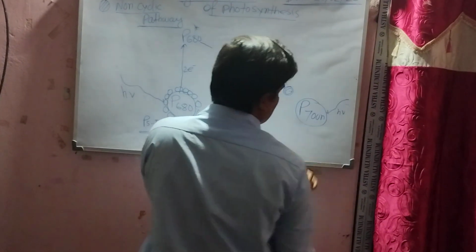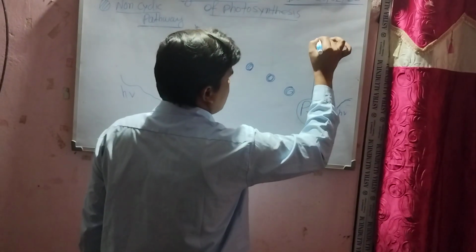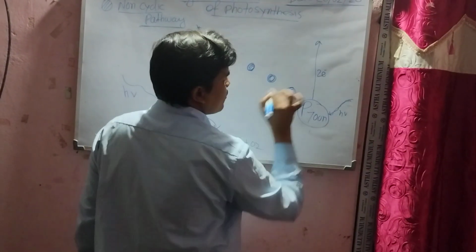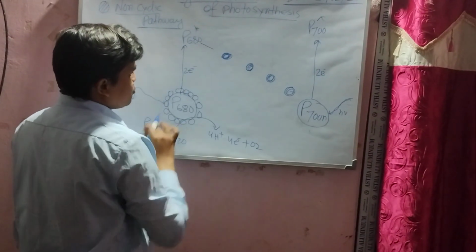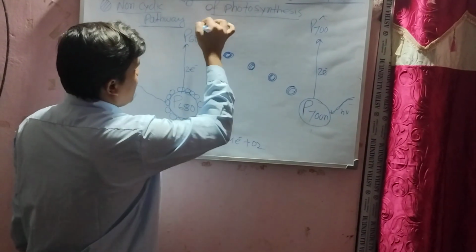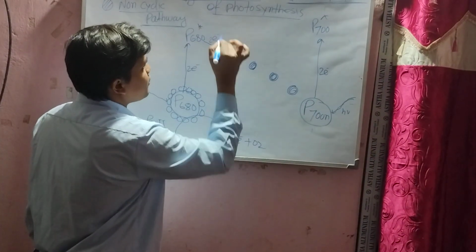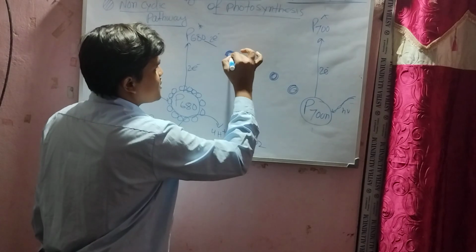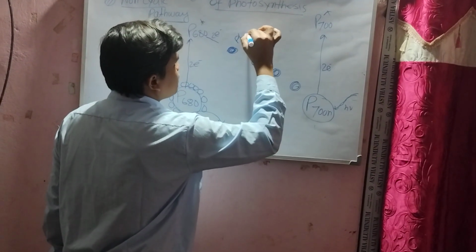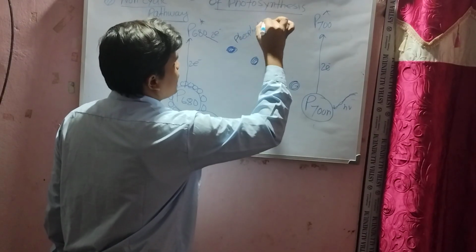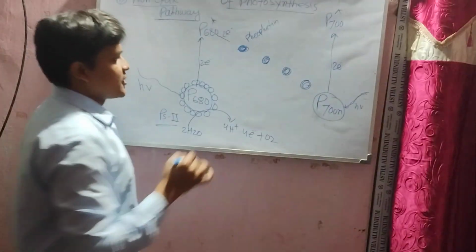700 nanometer light. Here also the light falls, and an electron leaves from the outer cells. Important point: first you see these 2 electrons leave from the outer cells of the chlorophyll molecules, then pass to the fast electron acceptor. This electron carrier's name is pheophytin. Everyone write down: pheophytin, primary electron acceptor. It is called the primary electron acceptor.